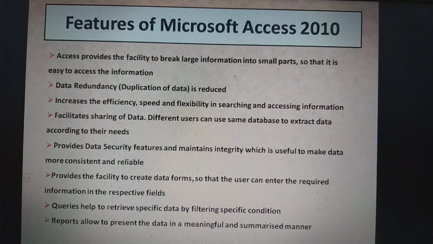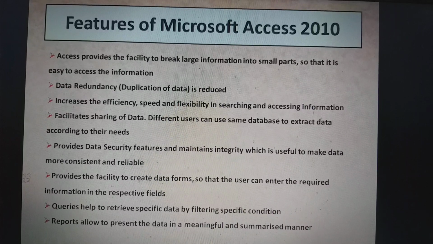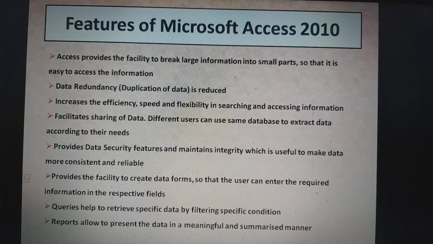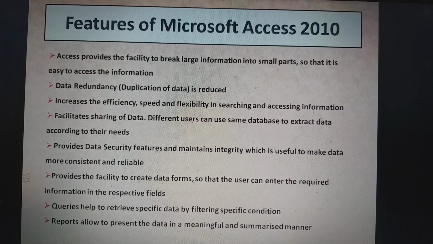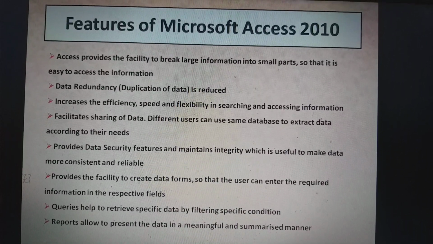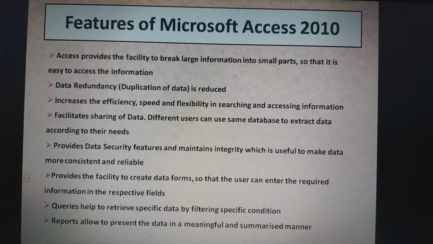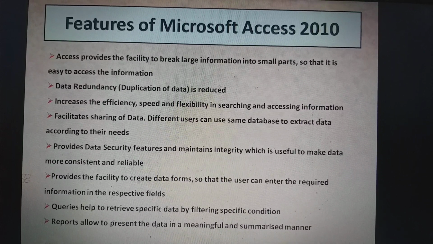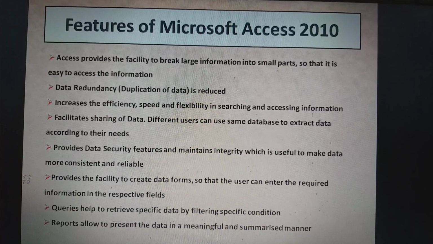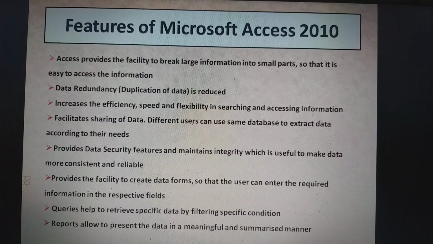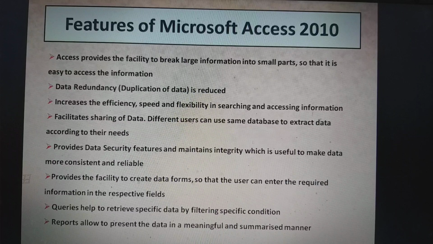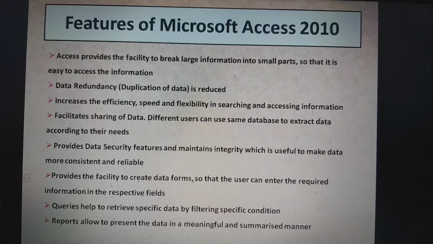Now see the features of MS Access. Access provides the facility to break large information into small parts so that it is easy to access the information. That is, instead of entering all the records in a single table, we can split our fields into two tables, having a common field which is unique called primary key. Data redundancy, that is, duplication of data, is reduced. This means that records with identical fields may be rejected.